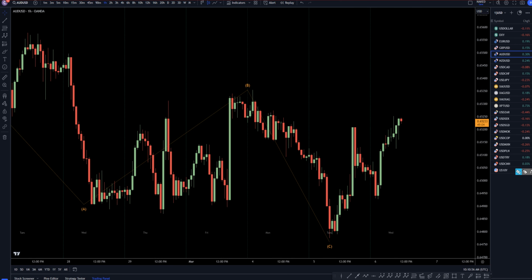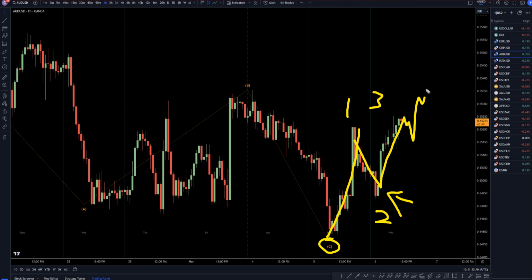On the 1 hour time frame, since we had the end of the correction, it's impulsive up, corrective down. Very, very nice end of a correction that we had last night and really in the Asian session, but that was a beautiful end of a correction. Nice impulsive up. This is probably a wave three. And most likely over the coming days and weeks, it's probably going to continue to make higher highs, higher lows.